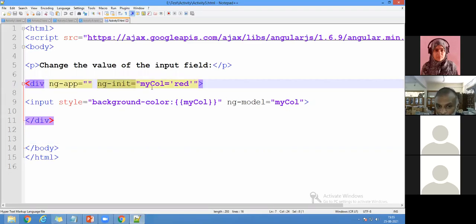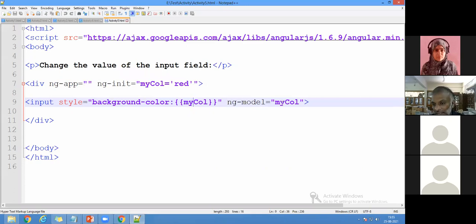What do I have to do? I have to init with one variable name, and what is the color name? It is called red. So I'm writing a background color of my color and ng-model of color. That's the only simple concept to be understood.